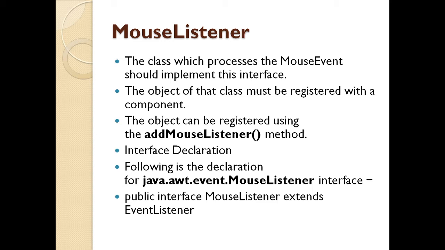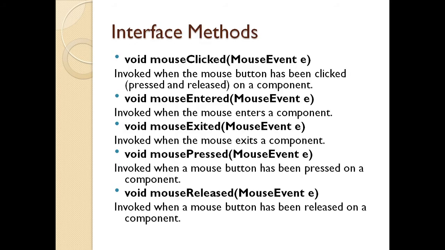Now let us see what are the mouse listener methods. In mouse listener I can have various actions of the mouse, that is mouse clicked. Now when is the mouse clicked? When the button has been clicked, pressed and released on a component, this particular method will be invoked. I need to pass the attribute mouse event with the object E.